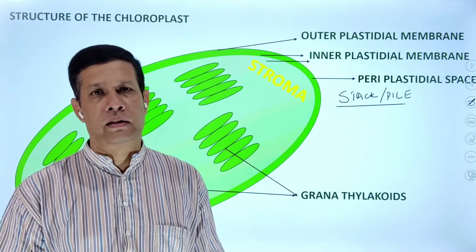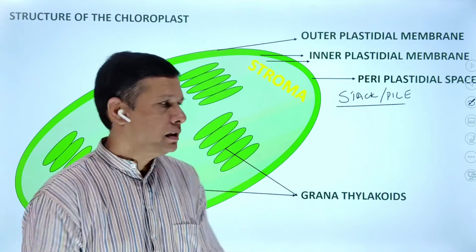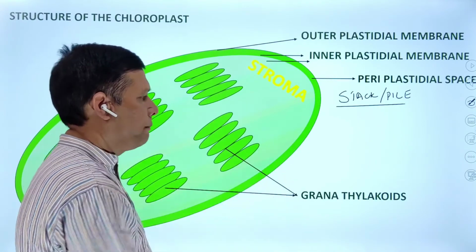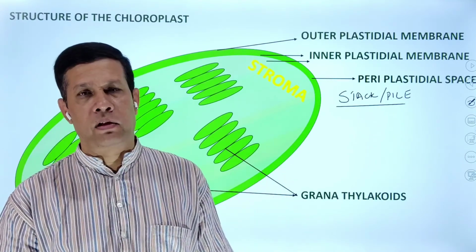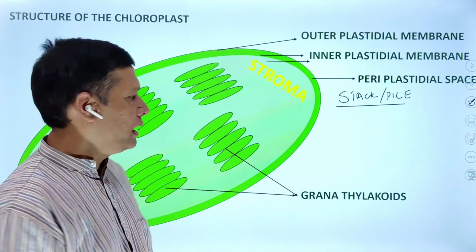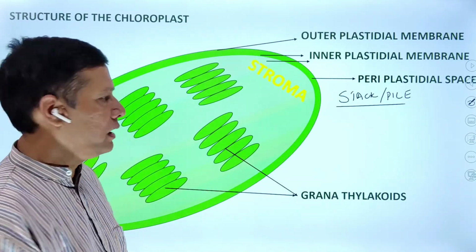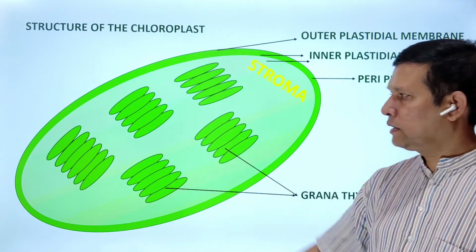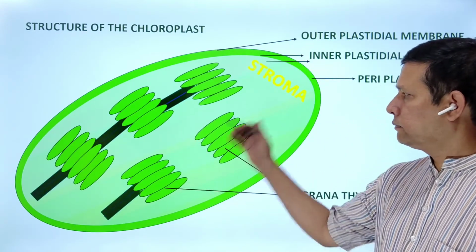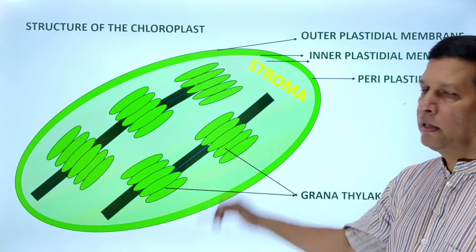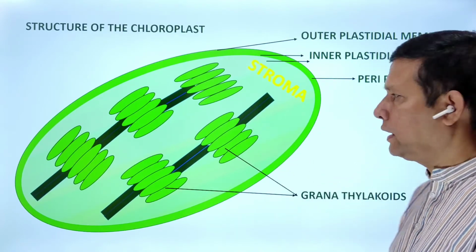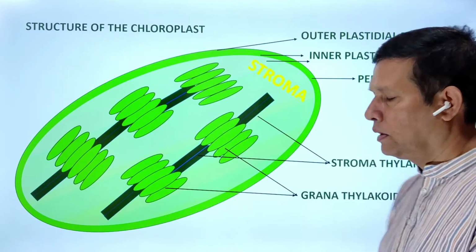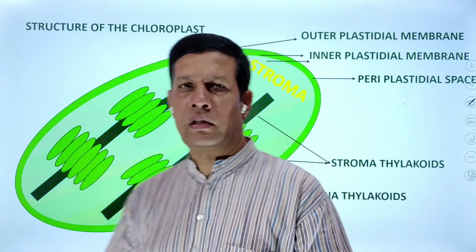Very important point. Thylakoids present one above the other in the form of a pile of coin-like structures are called grana thylakoids. Now see here, grana thylakoids are interconnected by one more type of thylakoids. These are called stroma thylakoids.